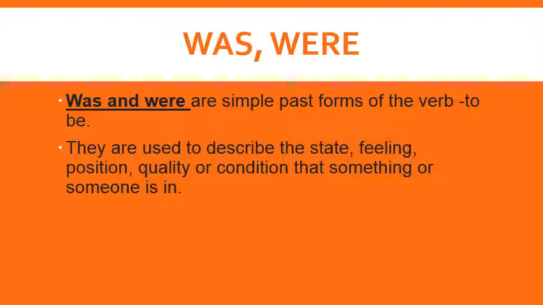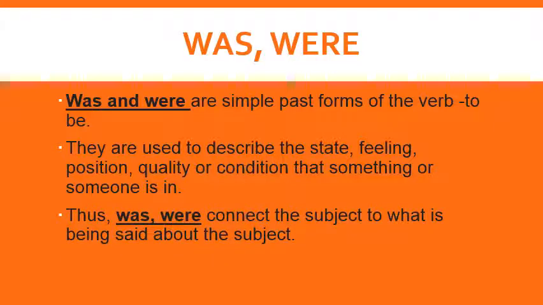So was, were से हमें क्या पता चलता है? कौन कैसी कंडीशन में था और उसकी पोजीशन क्या थी, क्वालिटी कैसी थी, कंडीशन कैसी थी, उसके बारे में हमें पता चलता है. Thus was, were connect the subject to what is being said about the subject. Basically the same thing I told you about is, am, are, that it connects the subject with the information given about it. Same, was, were also give you the subject matter, what the noun or pronoun is doing.